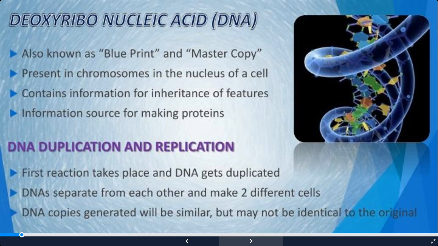Now, what is DNA duplication and replication? The first reaction which takes place is the duplication of DNA. That means the original DNA gets copied and one more copy of the DNA is created. The DNAs then separate from each other and make two different copies, and the DNA copies generated will be similar but they may not be identical to one another, and therefore the variations are created, and these variations are the essence of evolution.